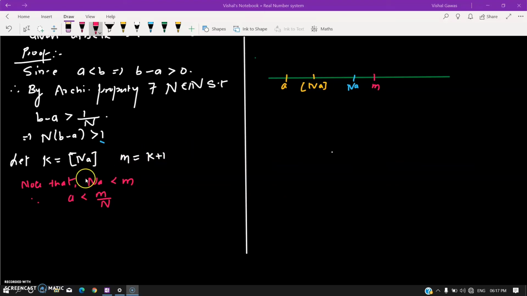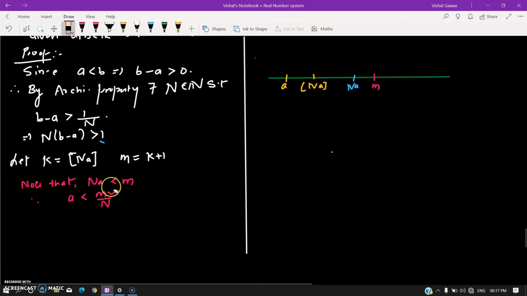I hope that's clear. m would be a bigger number than n times a. Note that m is an integer and n is a natural number, so we have an integer upon natural number form.